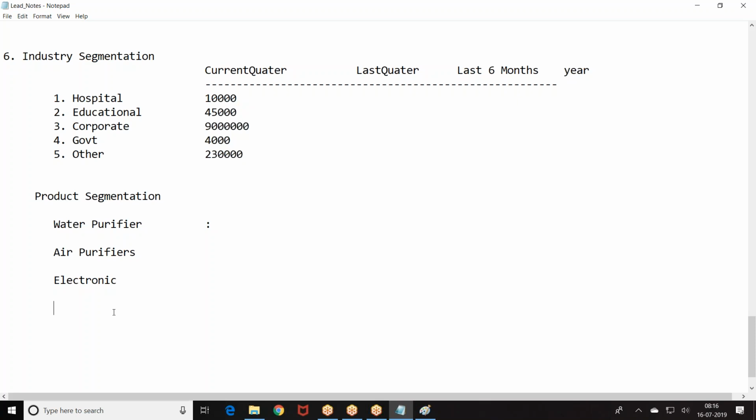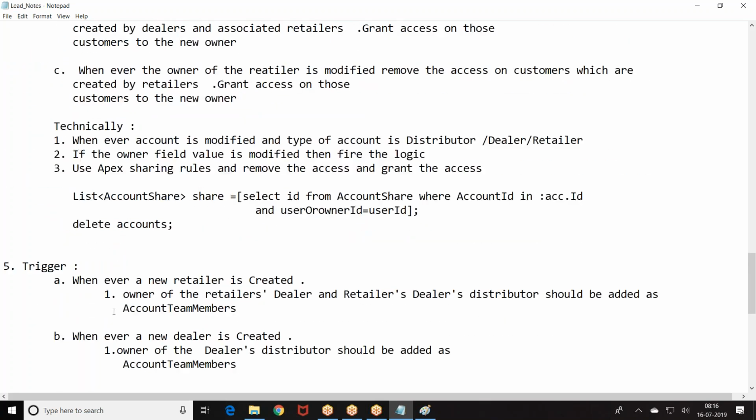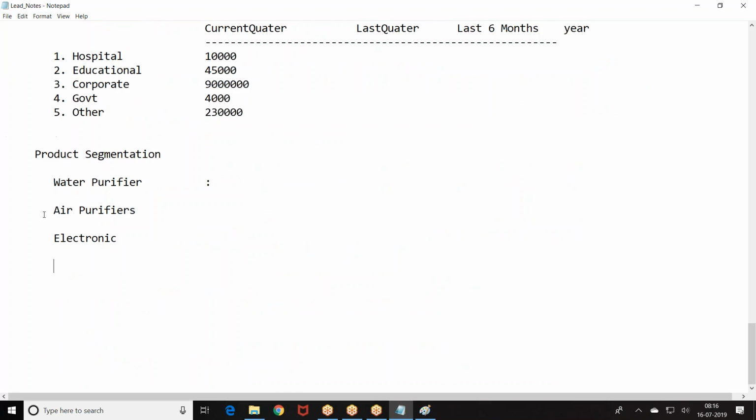So this is displayed where? On every distributor and every dealer, we find this type of information, so that we know this dealer is good at which segmentation. So this is what is happening on the account. Next, we have